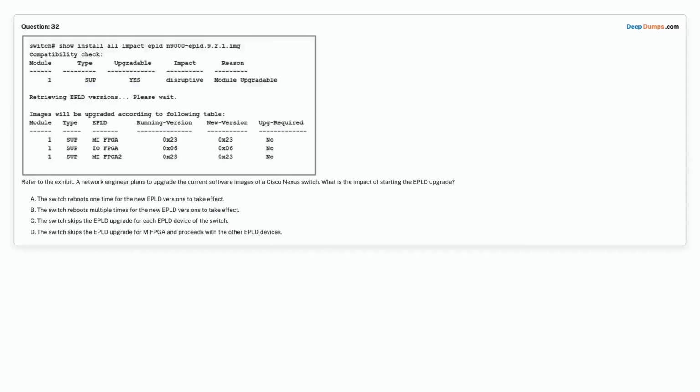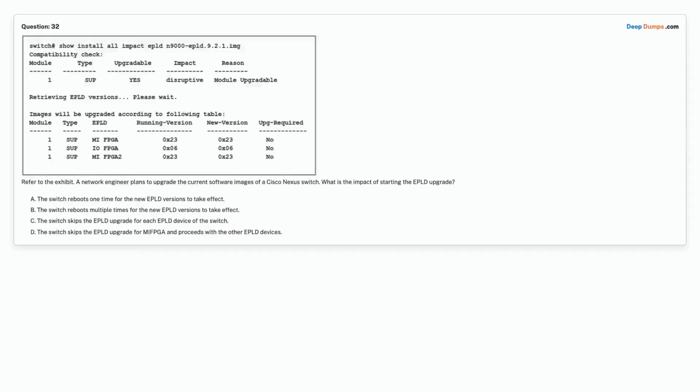Question 32. Refer to the exhibit. A network engineer plans to upgrade the current software images of a Cisco Nexus switch. What is the impact of starting the EPLD upgrade? Option A. The switch reboots one time for the new EPLD versions to take effect. Option B. The switch reboots multiple times for the new EPLD versions to take effect. Option C. The switch skips the EPLD upgrade for each EPLD device of the switch. Option D. The switch skips the EPLD upgrade for MIFPGA and proceeds with the other EPLD devices.